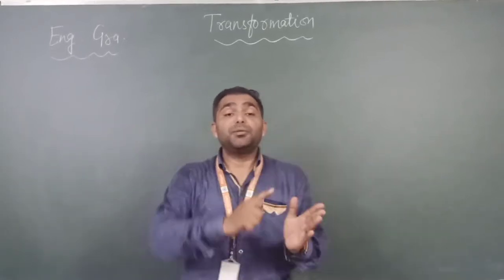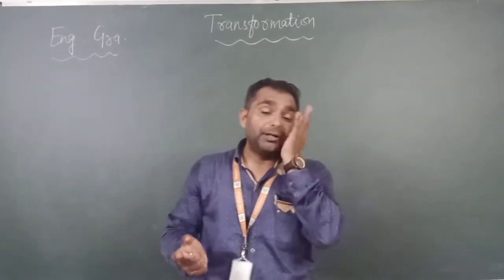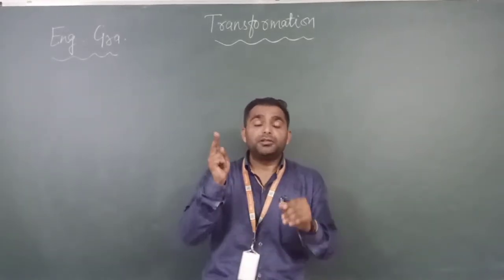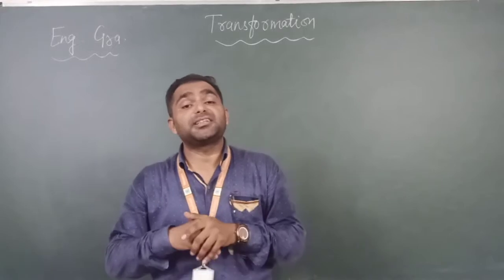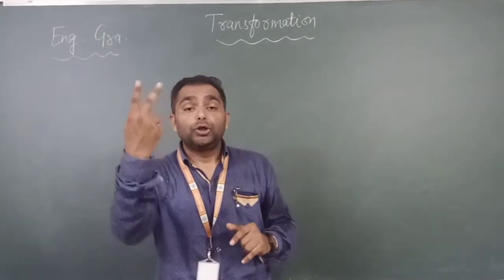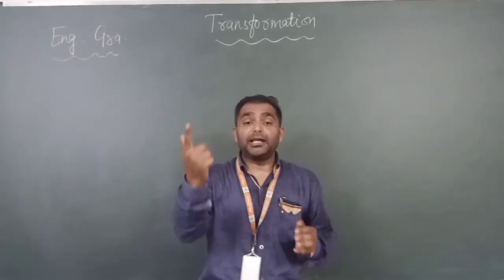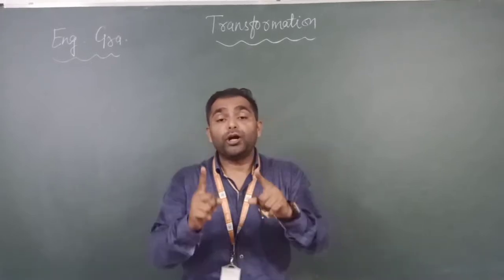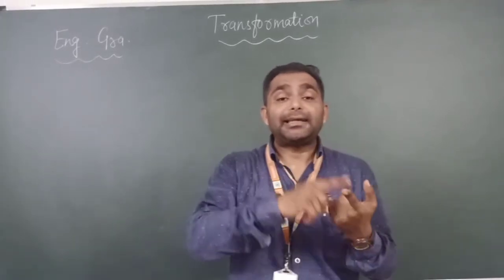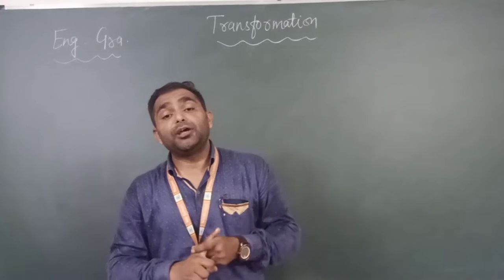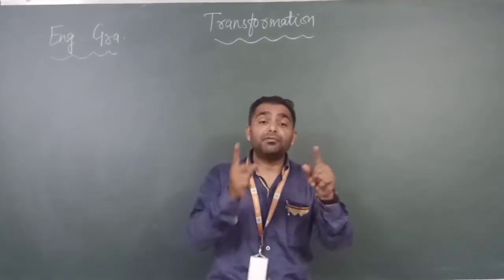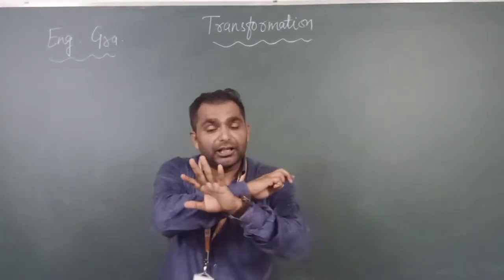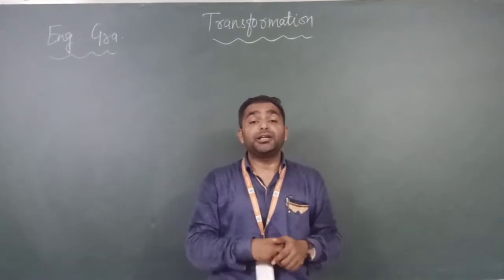One more, affirmative to exclamatory. For making an exclamation mark sentence, we use two different words: what and how. Whenever we have an article like a or an, we use what, and whenever there is no article, we use how.